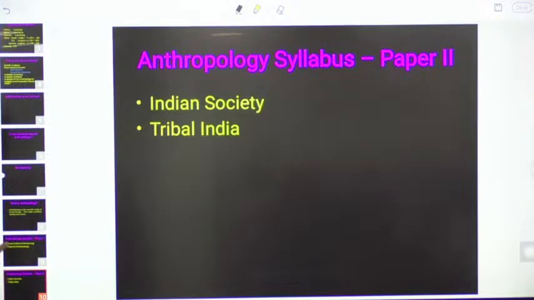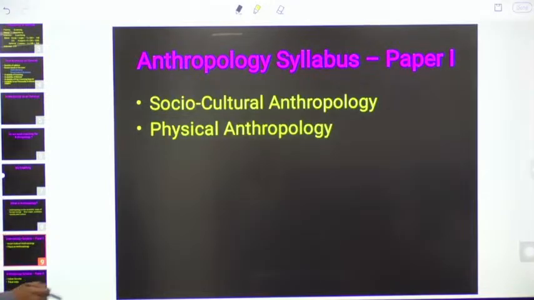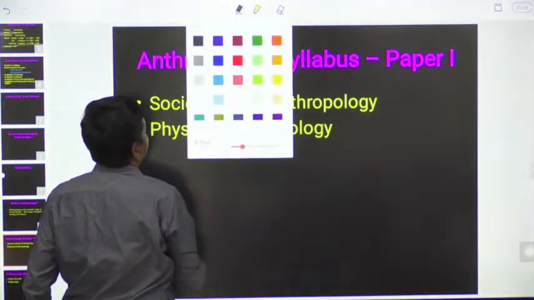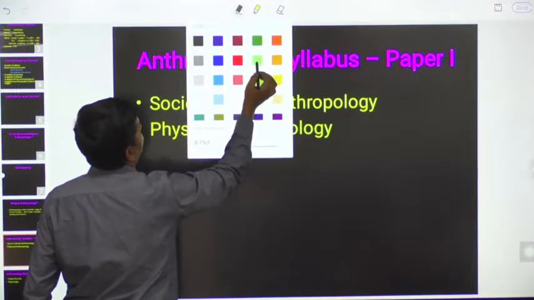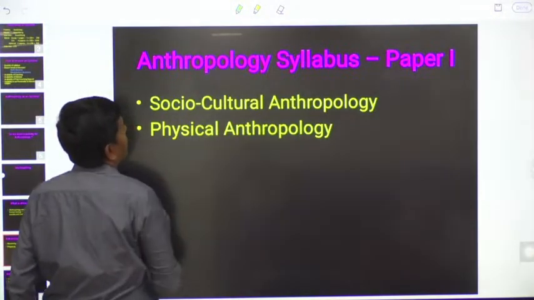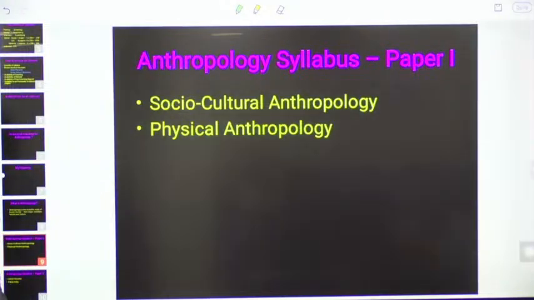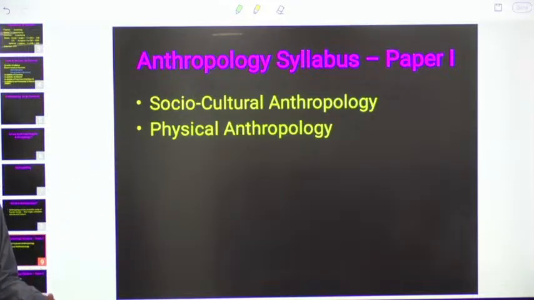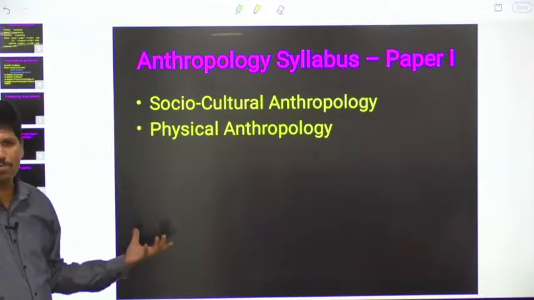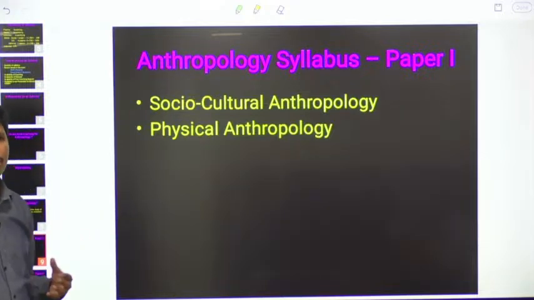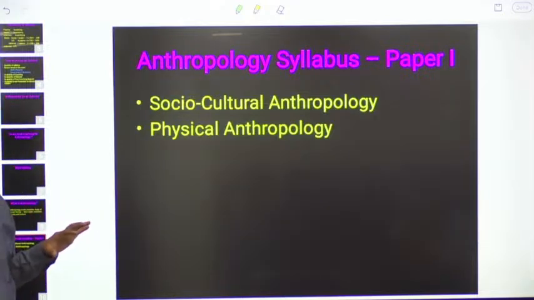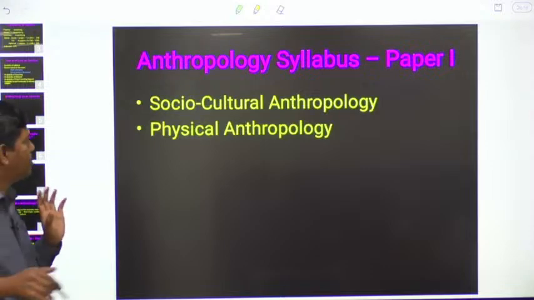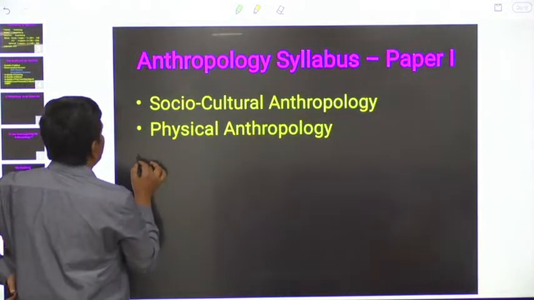Now let us discuss what is the subject content of socio-cultural anthropology. Actually, in the syllabus they have given 12 chapters. This type of division is not there anywhere, but based on the nature of the content, the experts have divided the subject like this: socio-cultural and physical anthropology. That type of demarcation was not there in the syllabus. Simply in the first paper they mentioned total 12 chapters.